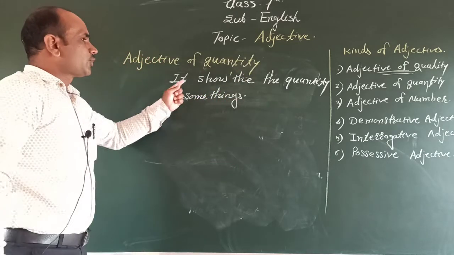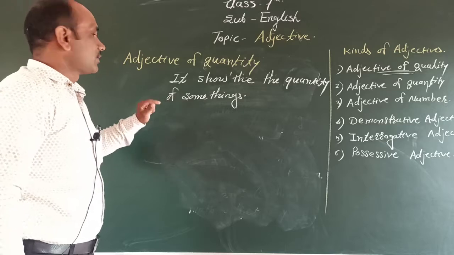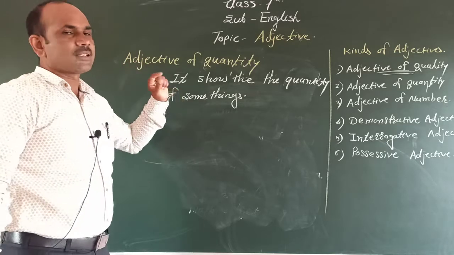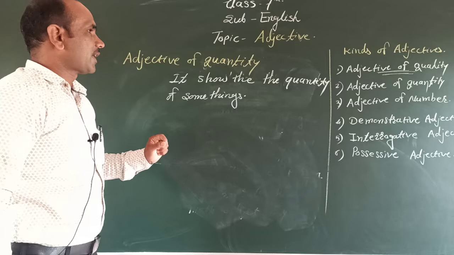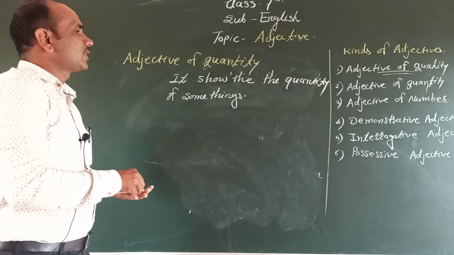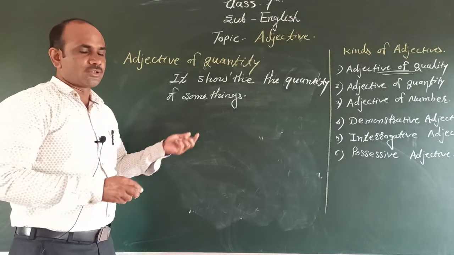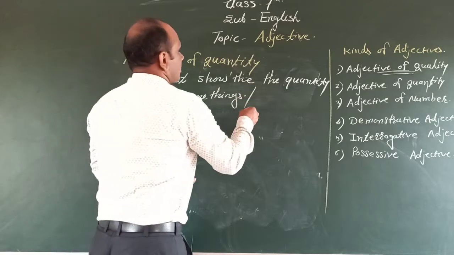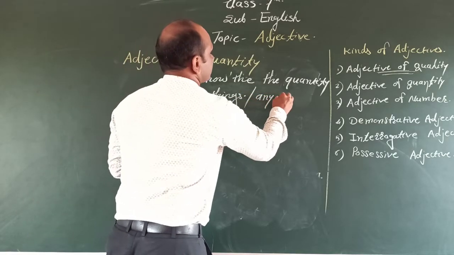It shows the quantity of some things. Adjective of quantity is the second adjective type. We discuss here that it shows the quantity of any other things.